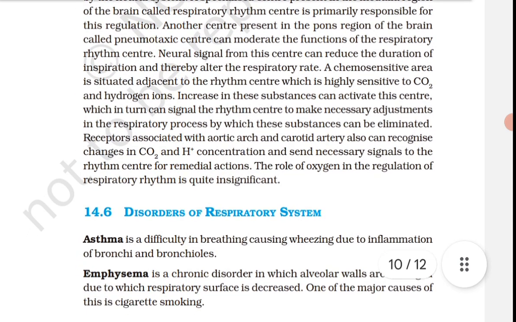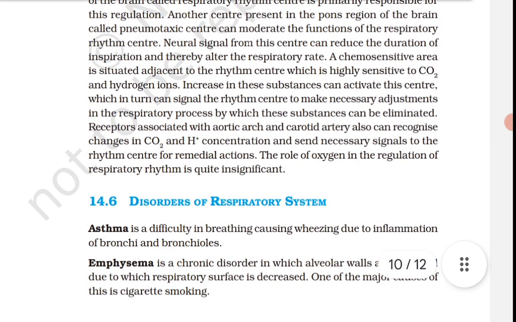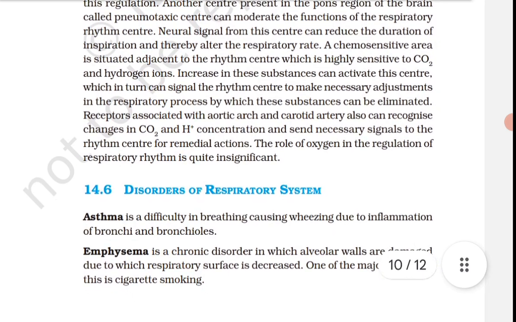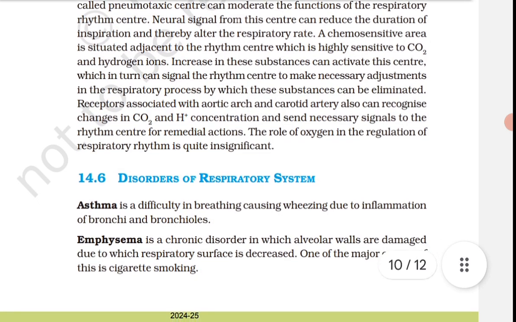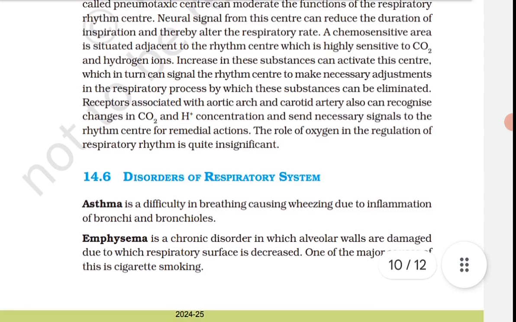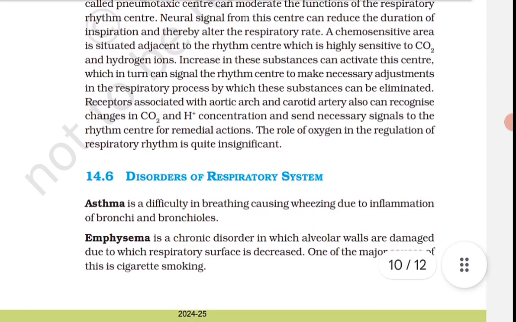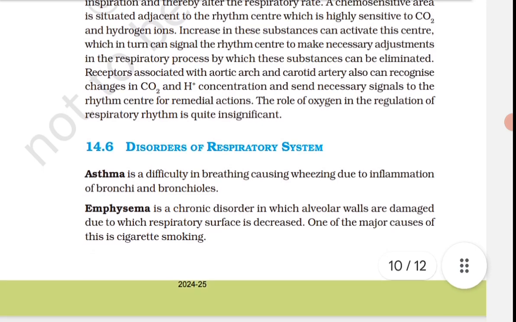The first step in respiration is breathing, by which atmospheric air is taken in, that is inspiration, and the alveolar air is released out, that is expiration. Exchange of O2 and CO2 between deoxygenated blood and the alveoli. Transport of these gases throughout the body by blood. Exchange of O2 and CO2 between the oxygenated blood and tissues, and utilization of oxygen by the cells for cellular respiration are the other steps involved.